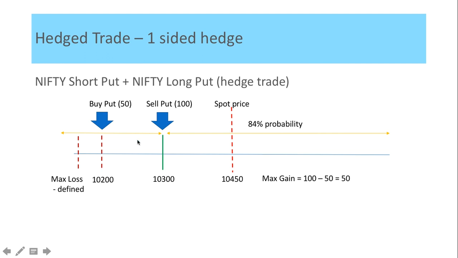So whatever loss I incur on the 10,300 option after the spot reaches 10,200 will be covered by the gains I start making on this. But since I paid $50 to purchase it, my net loss will be capped at $50. And on the upside, my maximum gain will be capped at the premium that I've collected less the premium that I have paid to purchase the put option at 10,200, which in this case will be 100 minus 50, that is $50. Okay, let's take another example.